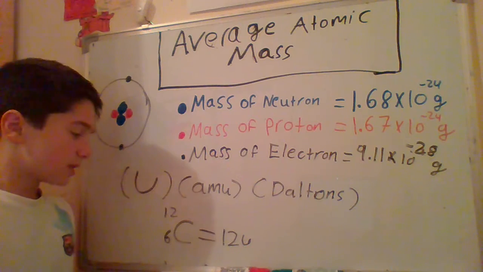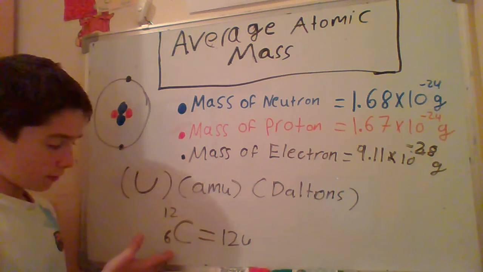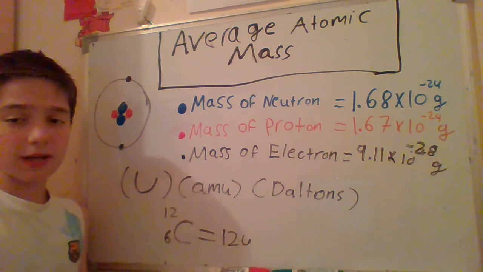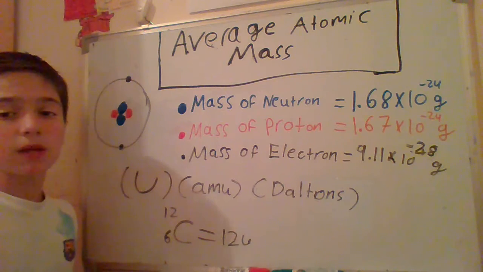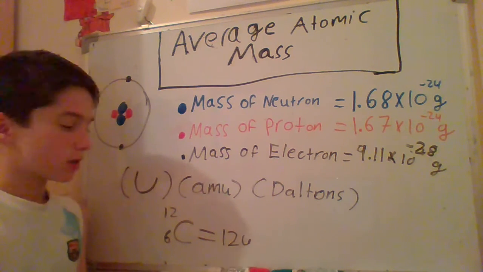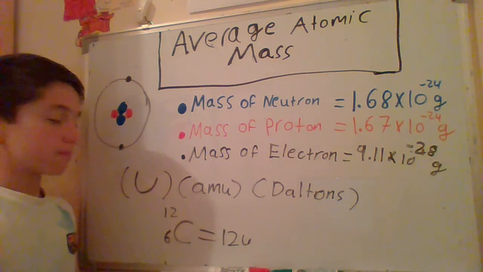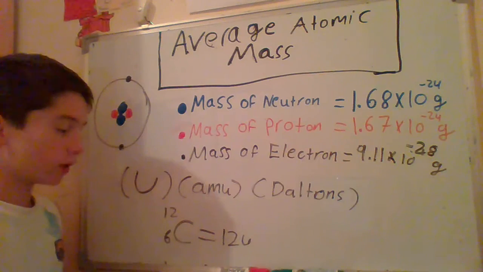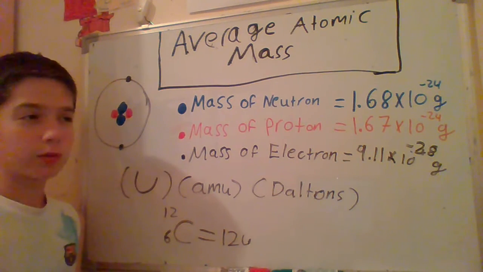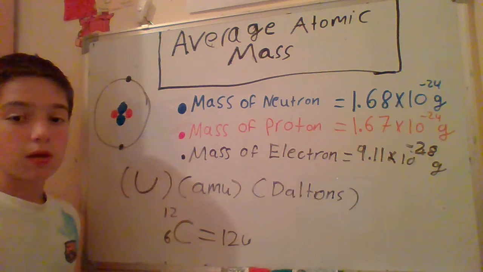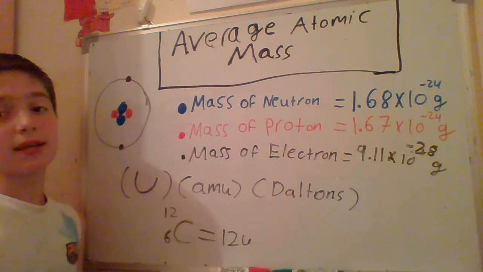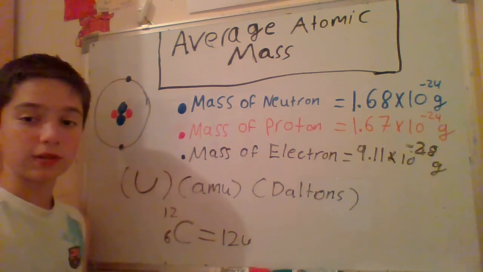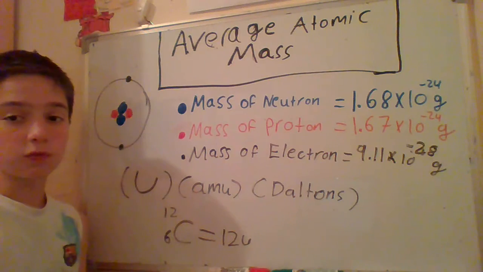Chemists used carbon 12, which is an isotope of carbon, to know the atomic mass of other elements. For example, we want to know the atomic mass of hydrogen. Carbon is bigger than hydrogen 12 times. So if we divide 12 by 12, we get 1. We want to know the atomic mass of helium. Carbon is bigger than helium 3 times. So if we divide 12 by 3, we get 4. So the atomic mass of helium is 4.